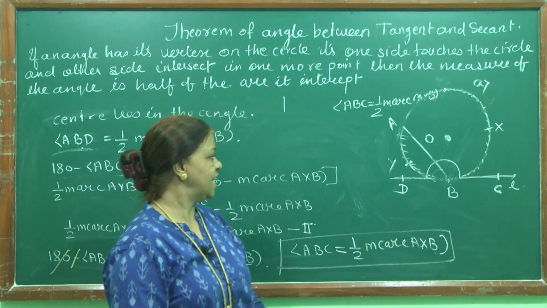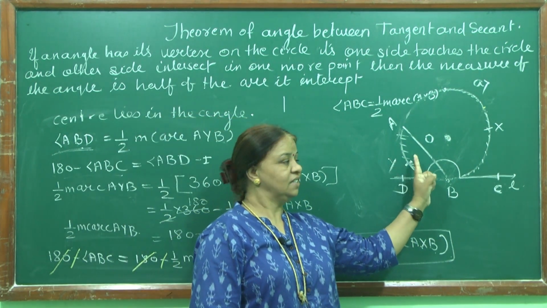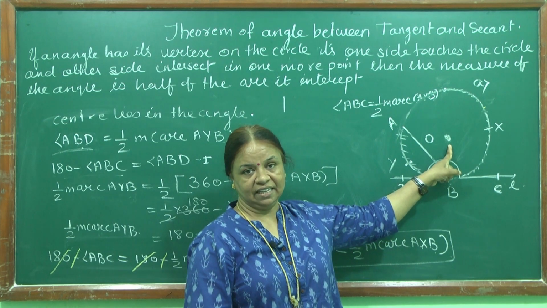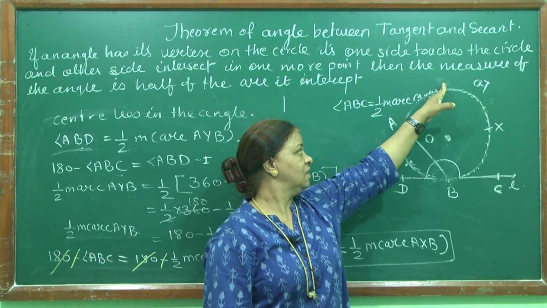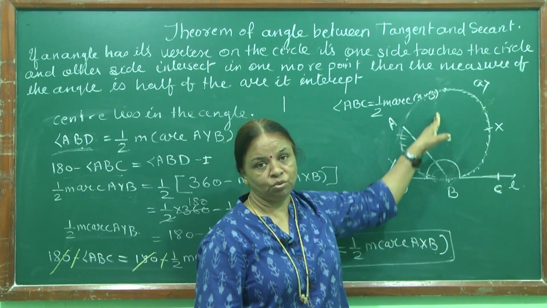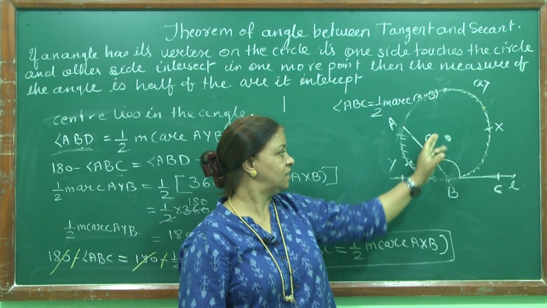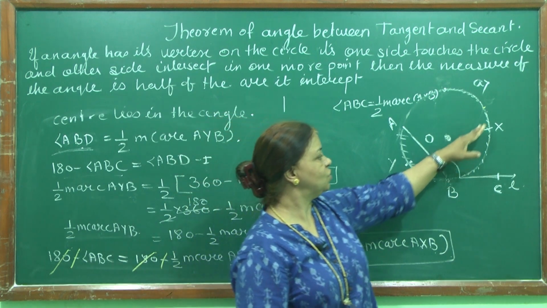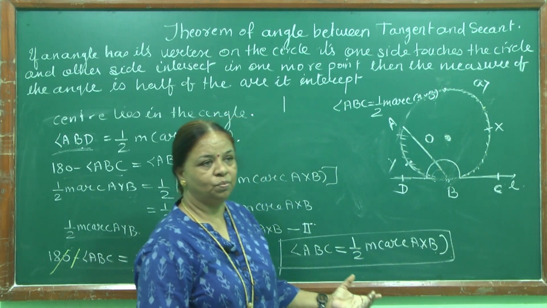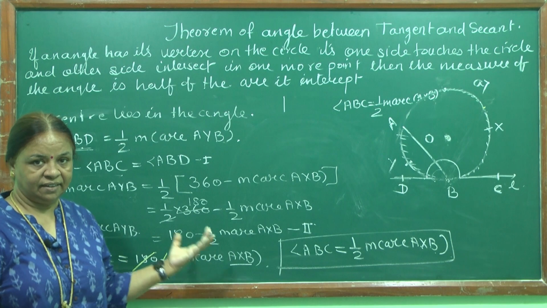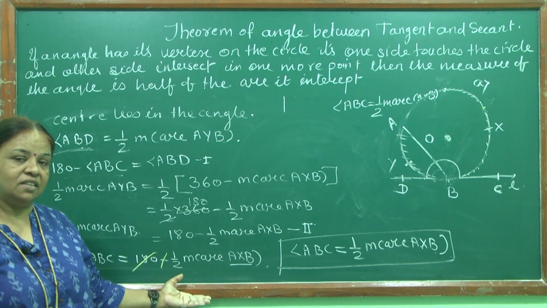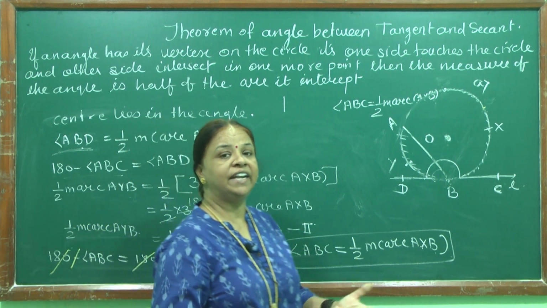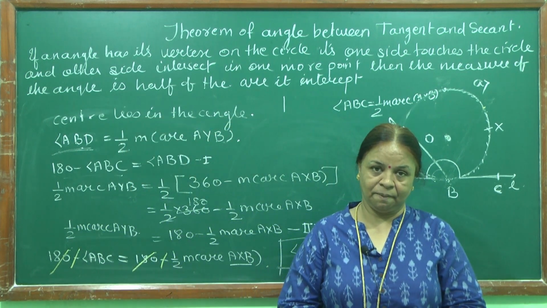Now here what was that? The side was this side and our center was in this angle. In the previous case, our line was passing through the diameter, center was on it. After that our line was over here. So please children, write down as many times as you can. The more you write, the better you become. More writing only makes you perfect.